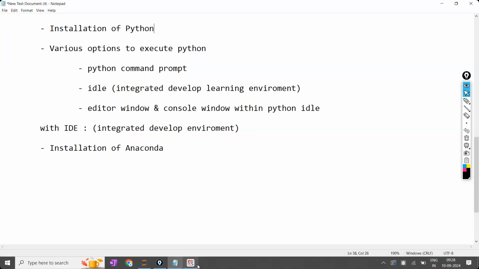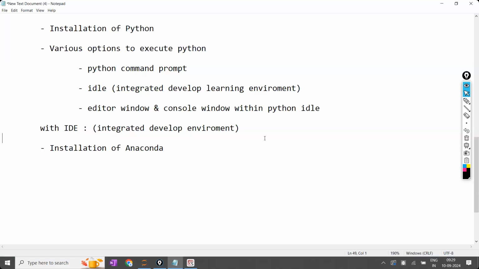Sir, for example, yesterday I already installed Python and today if I install Anaconda, is there any problem? Absolutely not a problem. In my laptop also both are installed now. Yesterday that one was installed, today Anaconda is also installed. I have installed both and I am showing both. Yesterday also I showed, today also I am showing. So absolutely you can do both of them also. Only thing is, first you have to install this one.